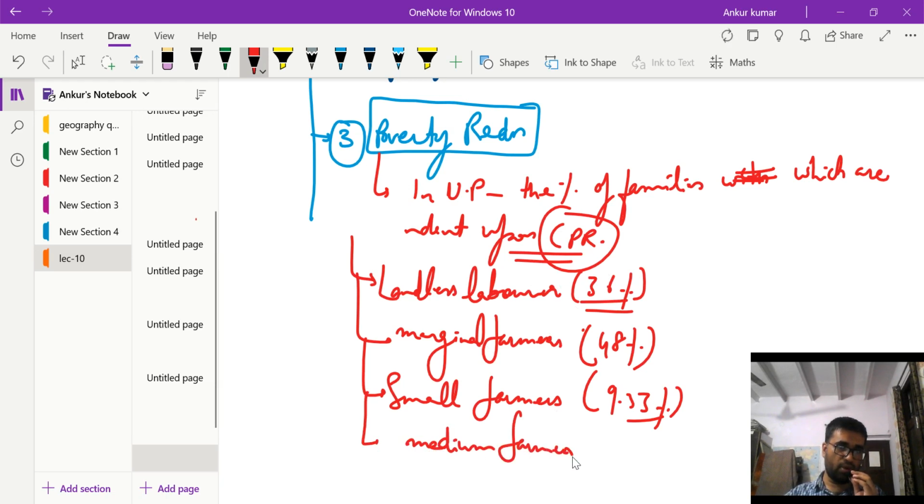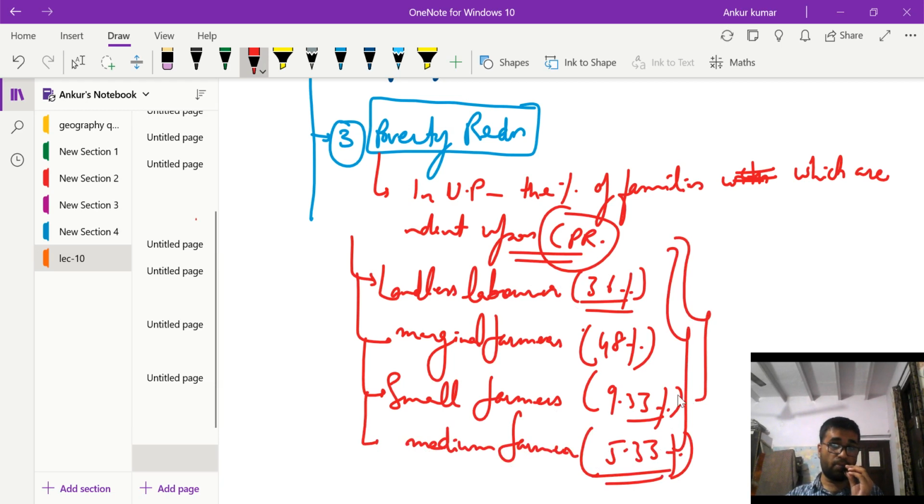Medium farmers with land between 2 to 10 hectare, 5.33% are dependent upon CPR. So the significance of CPR in poverty reduction is huge. Okay, so this is the third aspect here.